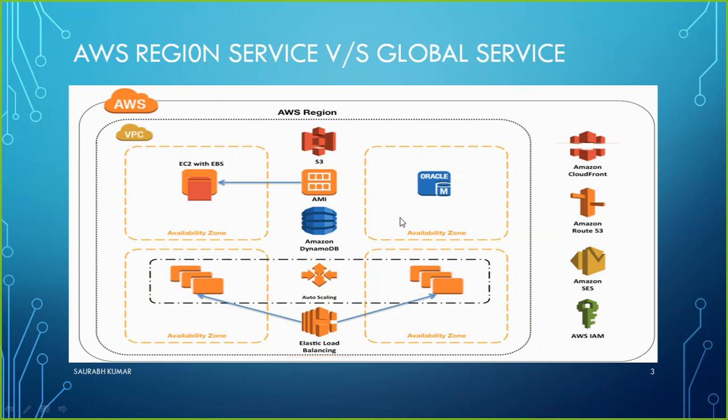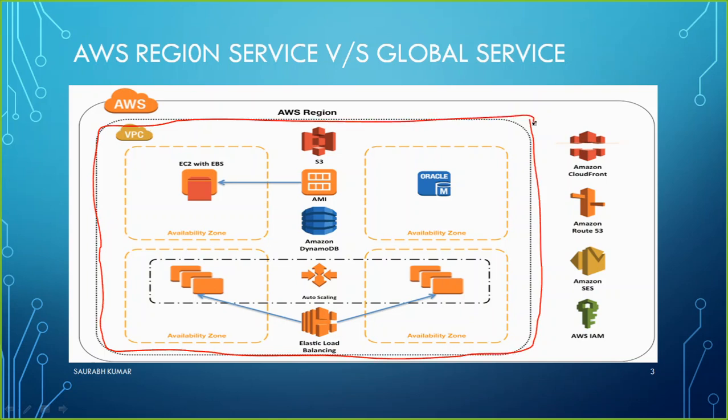All the services listed inside this bracket come under the AWS region services. For example, if I want to make an EC2 machine, a virtual machine, we generally call it EC2, elastic compute cloud, or you can say elastic cloud computing.